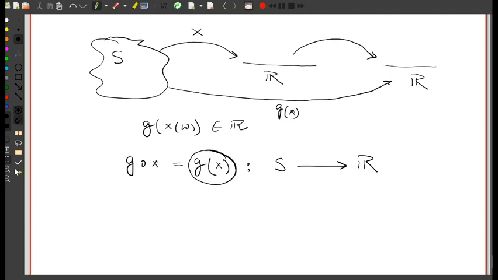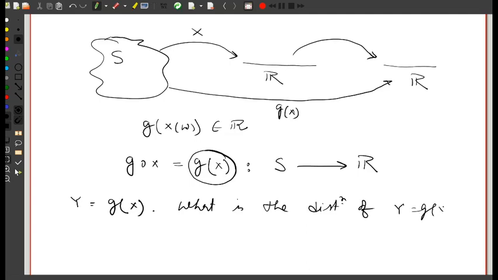Now, if g of X is a random variable, let us take Y equals g of X. The natural question is, what is the distribution of Y, which is g of X?